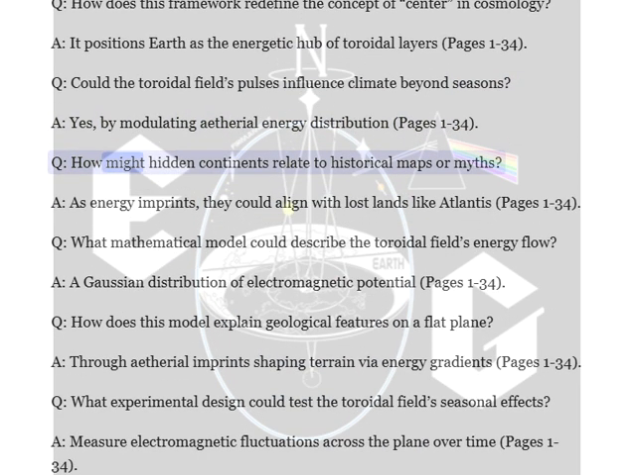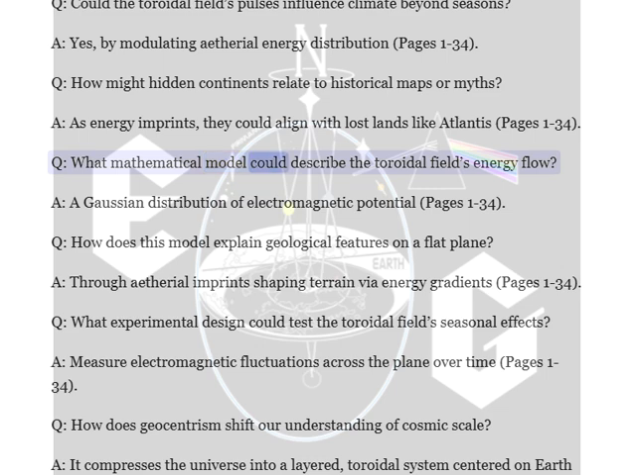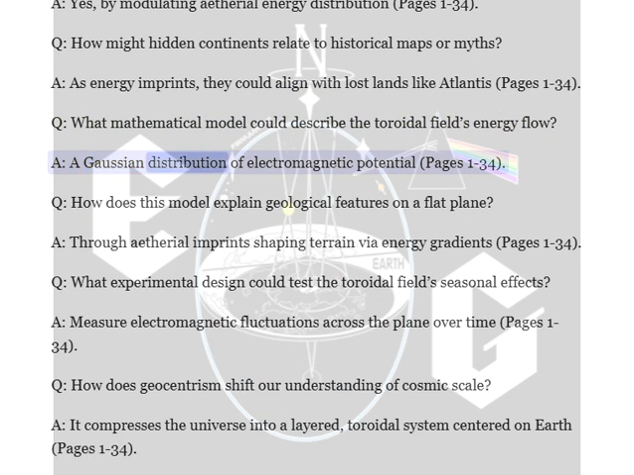Q. How might hidden continents relate to historical maps or myths? A. As energy imprints, they could align with lost lands like Atlantis, pages 1 to 34. Q. What mathematical model could describe the toroidal field's energy flow? A. A Gaussian distribution of electromagnetic potential, pages 1 to 34.